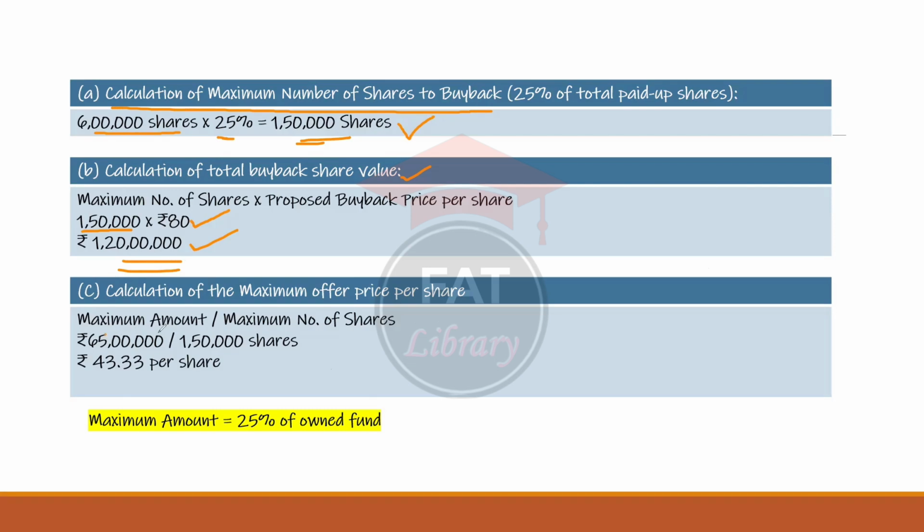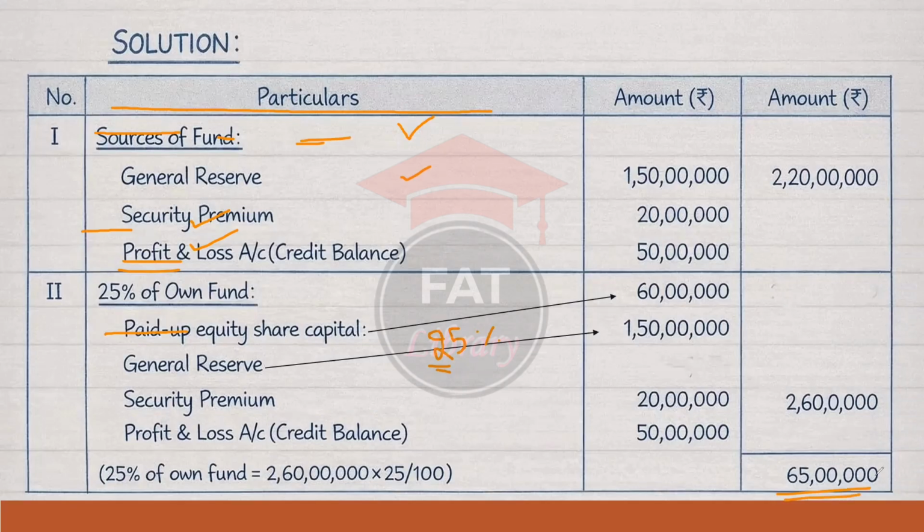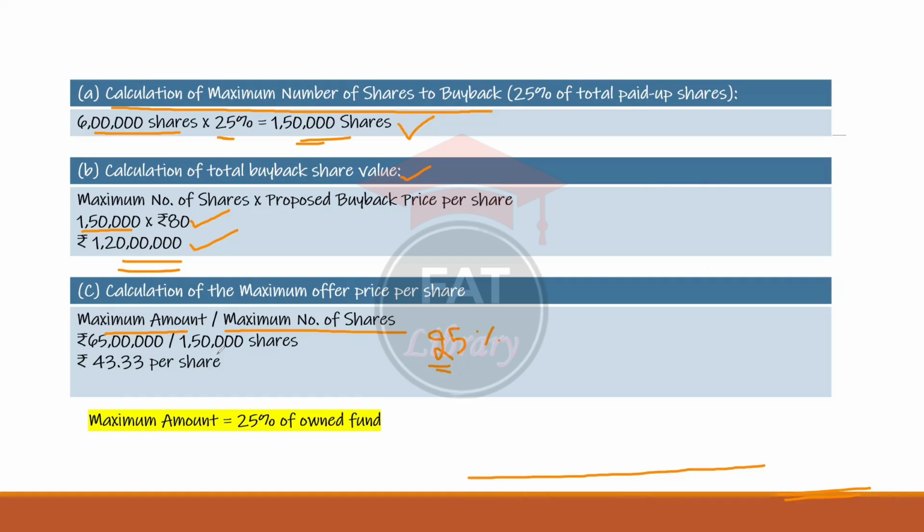So what is the maximum amount we have calculated? You can see we have already calculated 25% of own fund, that is 65 lakh rupees, which is the maximum value. So 65 lakh divided by 1 lakh 50,000 shares is 43 rupees 33 paise per share. Maximum offer price per share.